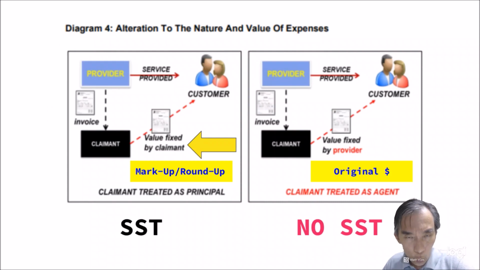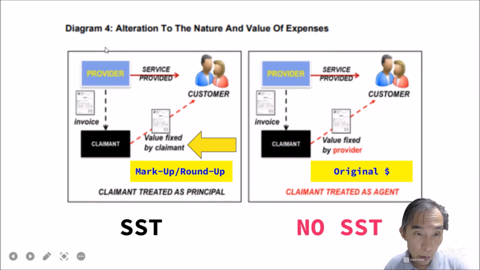Another part is alteration, as we mentioned, to the value. So on the right hand side, it is without SST, there is no alteration. You use the original bill, and then the left hand side is value already marked up or fixed by the claimant, here the agency.